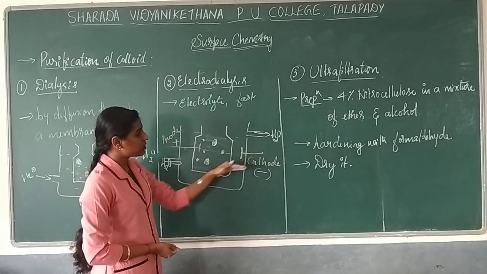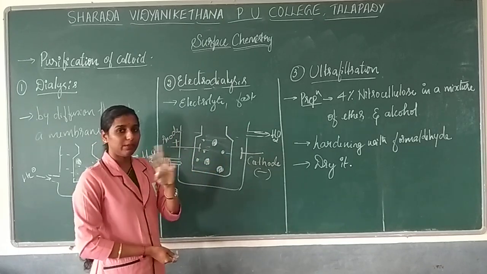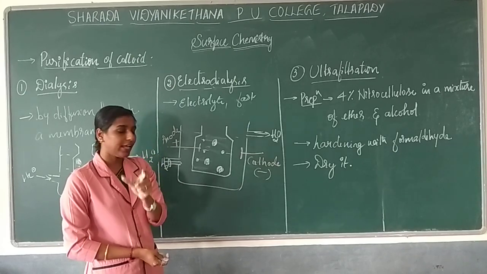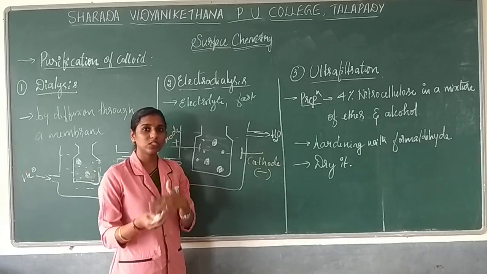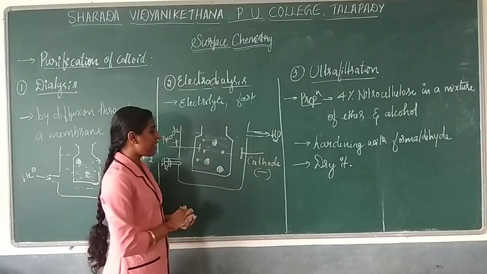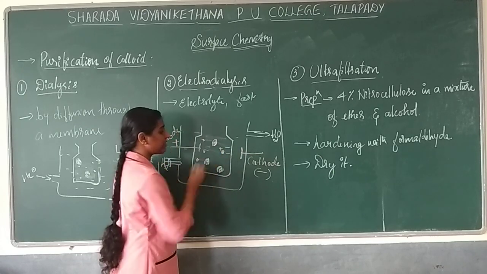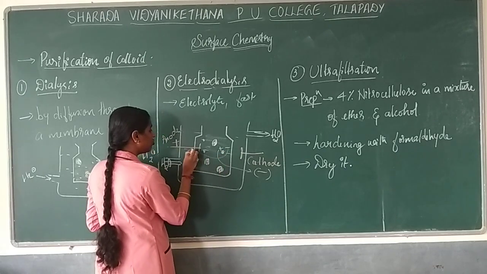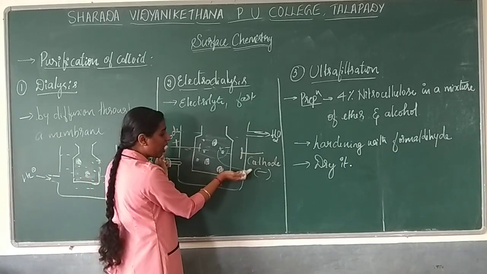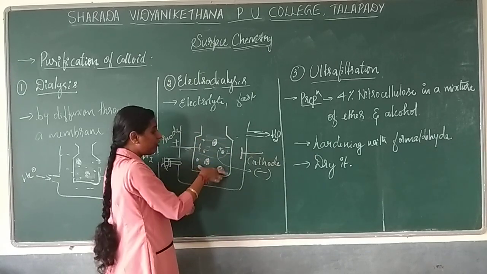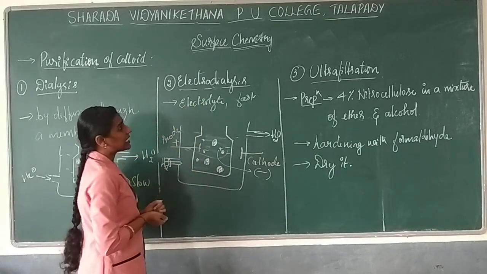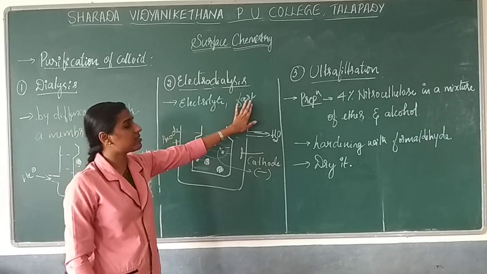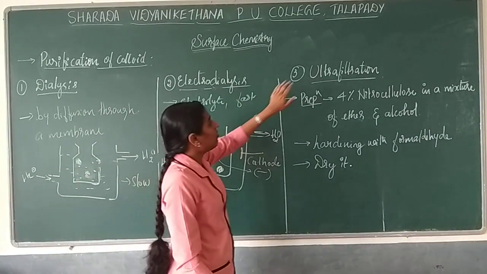Why? Because as the water movement will be there, the electrolyte will be having two charges, right? Positive as well as negative charge. So the positively charged ions will go towards the cathode. Opposite charges always attract. So consider this is an electrolyte, it is having positive as well as negative charge. The positive ion will move towards the cathode and the negative ion will move towards the anode. Moving, in the sense, it is moving out of this membrane, so that you will get only the colloidal sol. So this is one more procedure, that is nothing but electrodialysis. This can be done for purification only with electrolyte, and this is the fastest procedure. Okay. So now next step.